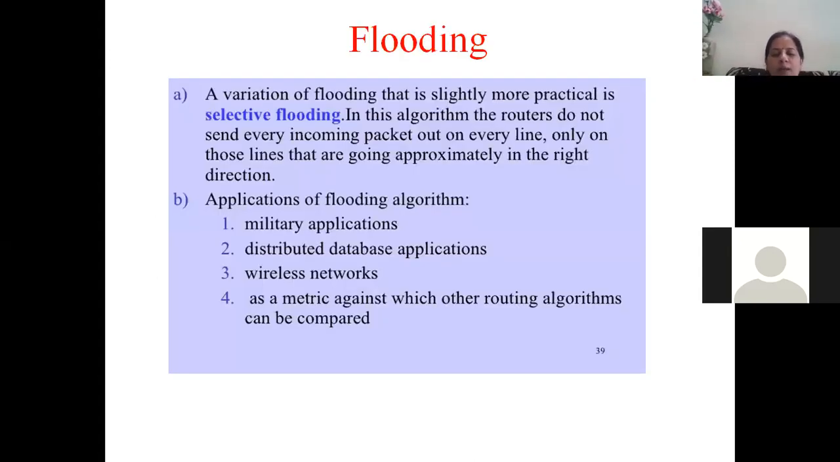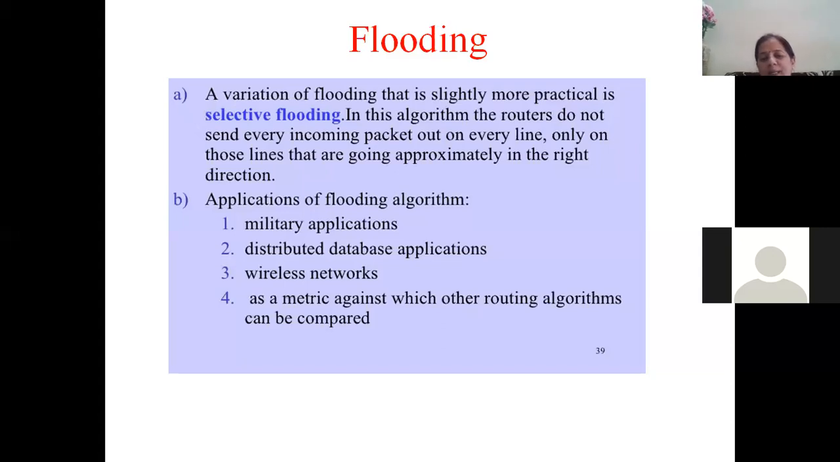So you can see what the applications of flooding are, where all it can be used. Flooding can be used in military applications. What I told you just now, hop count or sequence number, applies to only some of the packets we are going to send, not every packet duplication. That is called selective flooding. Selective flooding means the routers do not send every incoming packet over every outgoing line, only over those lines that are going in the right direction, which take you to the correct destination.